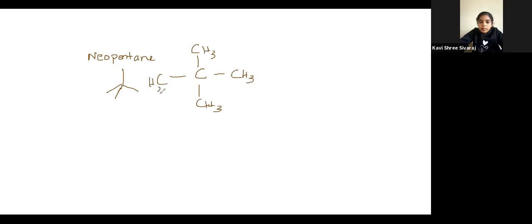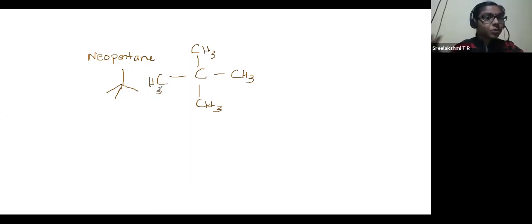It is a very symmetric compound, isn't it? It looks beautiful. It is a symmetric compound. When it comes to your MRI scanning, MRI spectroscopy, scanning is something familiar to you. That's why I use that word.